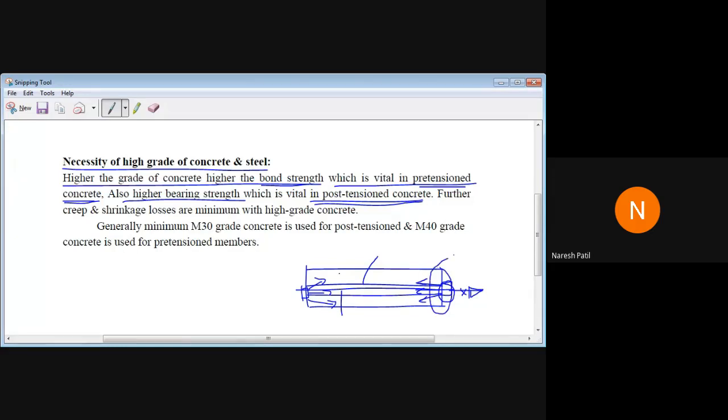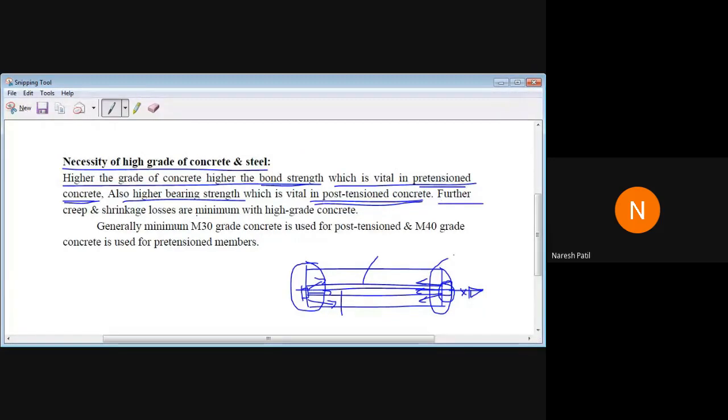Here it will develop a high compressive force, and that high force should be resisted by the concrete. So that's why the code suggests you have to use high grade concrete.